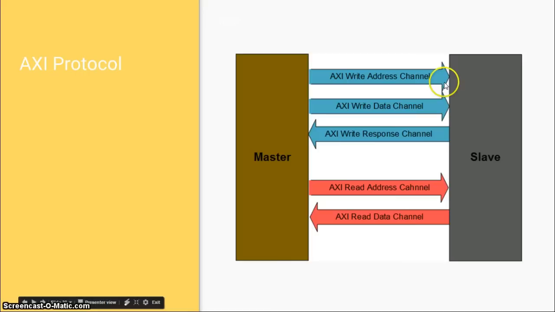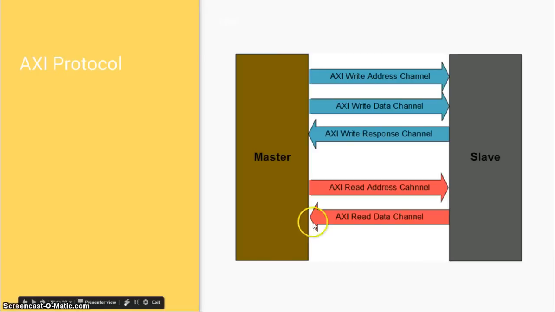And the response for the write, which is whether the write is okay or if any error is happening to the write, will be sent back from the slave to the master through the write response channel. And for the read, there are again 2 separate channels, which is the read address channel. So master will be initiating the read address to the slave, and as a response, the slave will be giving its read data back through the read data channel.